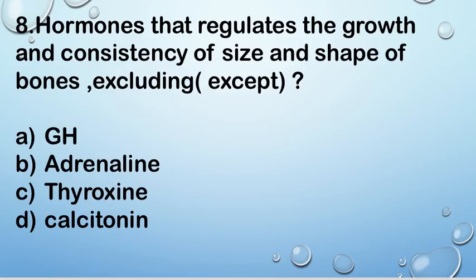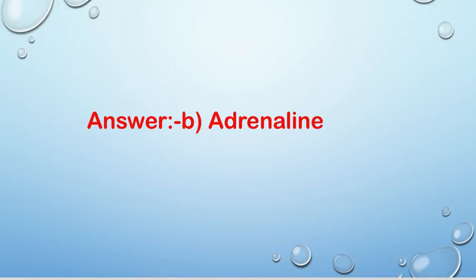Next question, question number 8. Hormones that regulate the growth and consistency of size and shape of bones, excluding option A. Growth hormone, B. Adrenaline, C. Thyroxine, and D. Calcitonin. Right answer is B. Adrenaline.